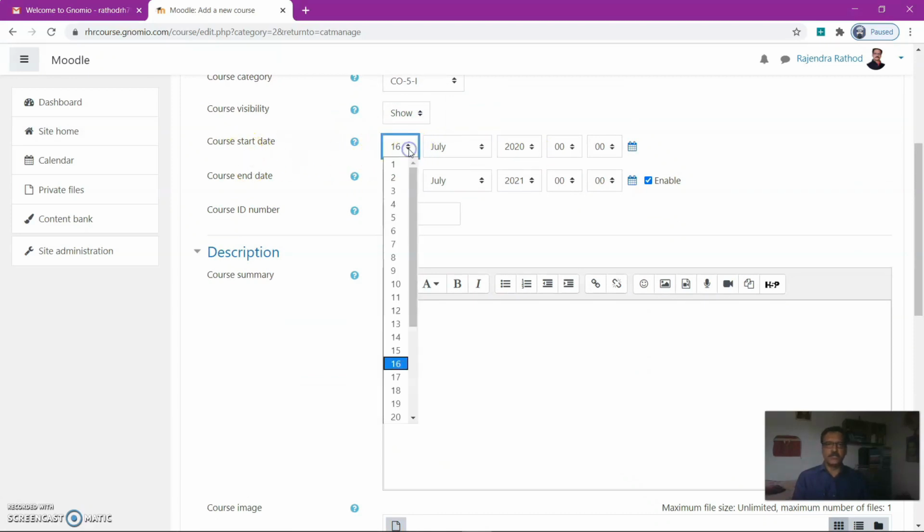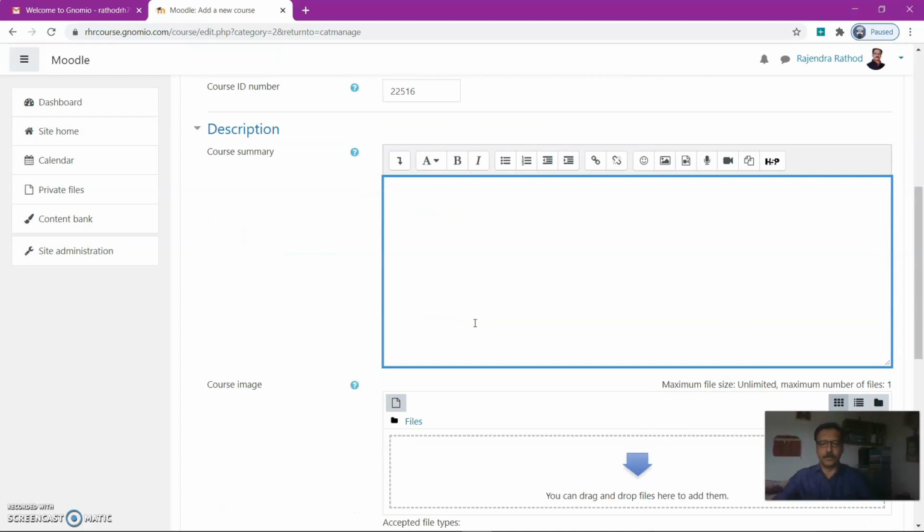Course start date. You can start the course, for example, from 27. So I will use a previous date here. And course end will be 30 November. Enable. So up to 30 November it will continue. Course ID number, you can use your course ID number, 22516 for example. This is the course code.